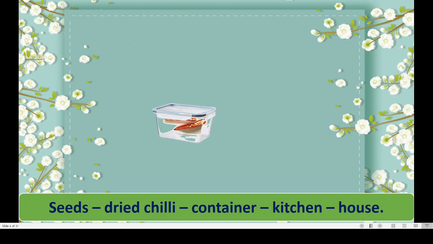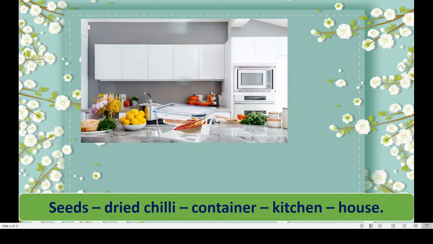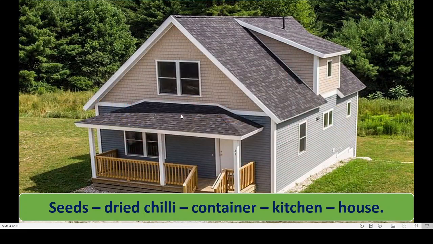Right? And where is the container? Container is inside our kitchen. Okay, can you see here the container with the dried chilies? Then where is the kitchen? Kitchen is inside our house. Got this, students? Now we moved from smallest to biggest. I hope you understood about this. Okay, one more example we will try.